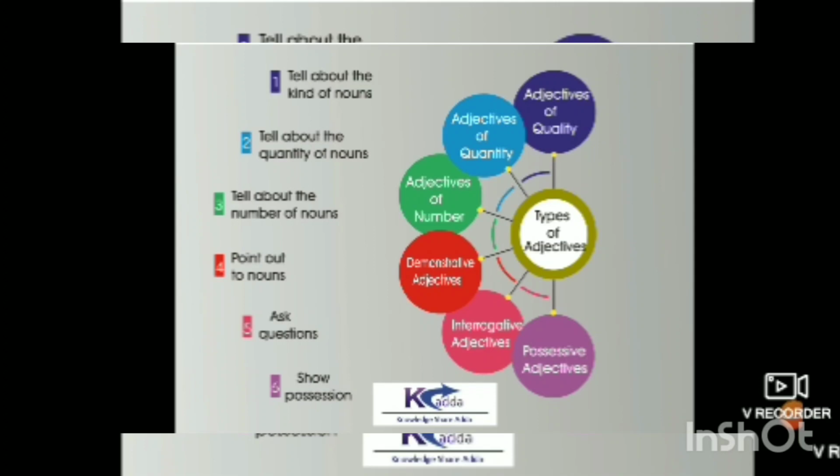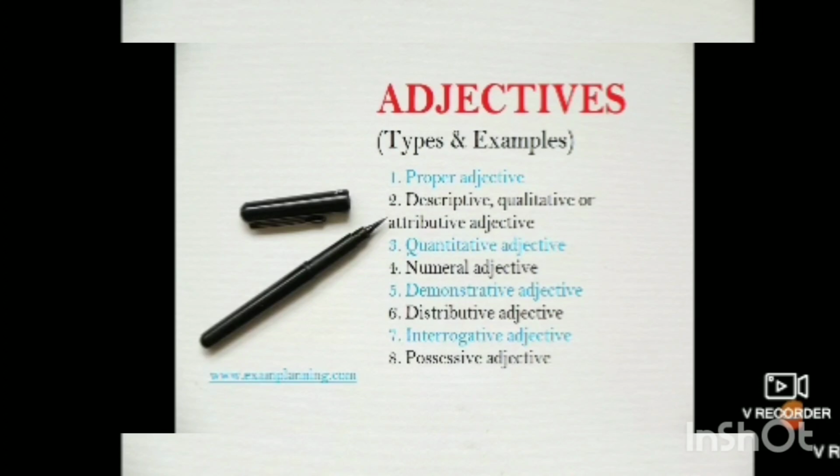So the first one tells us about the kind of noun. The second one tells us about the quantity of nouns. The third one tells us about the number of nouns. The fourth one points out nouns. The fifth one asks questions, and the sixth one shows possession. Okay? Here, as I said, there are proper adjectives also. So here you can see there are 8 types: